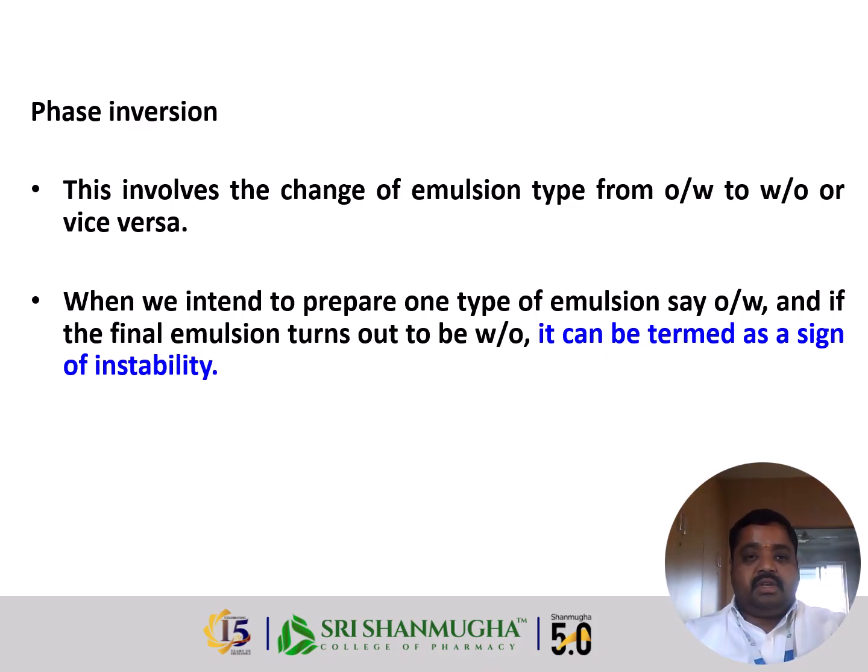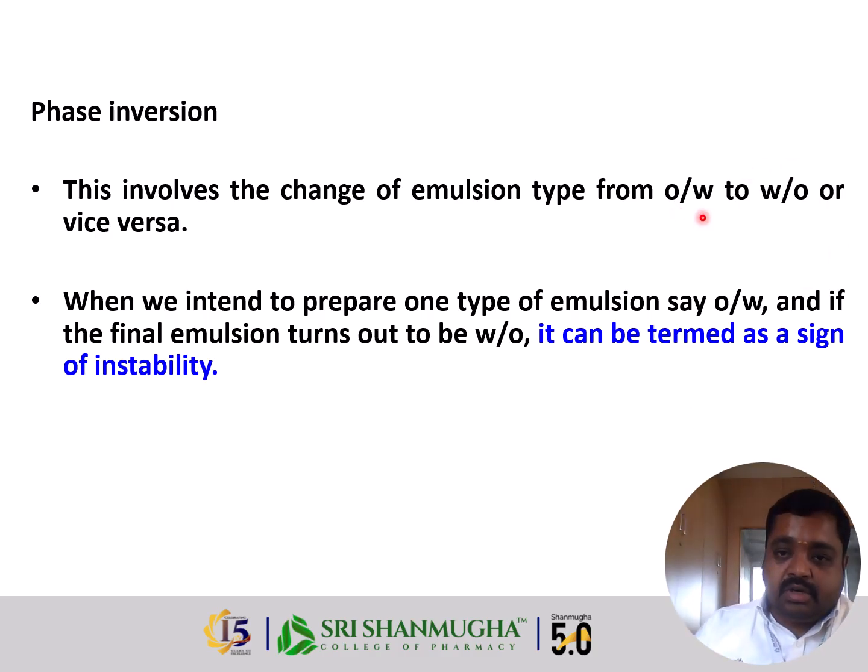Phase inversion, the last type of instability problem. This principle works even with concentration variation. It involves the change of emulsion type from oil in water type to water in oil type or vice versa. That is reversible. When we intend to prepare one type of emulsion, say oil in water, and the final emulsion turns out to be water in oil, it is termed a sign of instability.